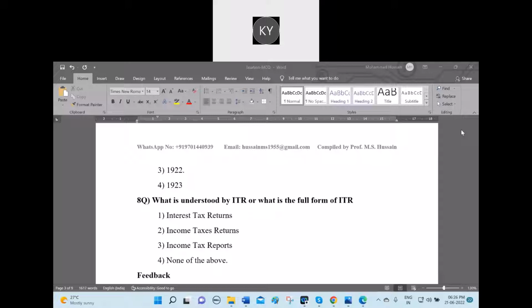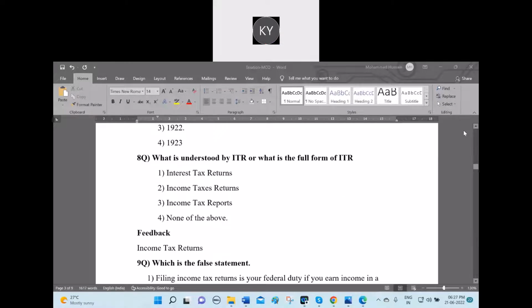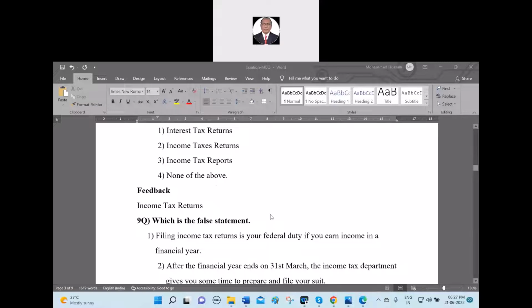Sir, answer is income tax returns, option 2. Income tax returns, that is your answer? Yes. No, sir, first one, interest tax returns, is not income tax returns. None of the above, sir? Option 3, sir. None of the above is the right answer. What is the exact answer? Income tax return. Whether it is there in the 4 options? No. So the answer is none of the above, income tax returns is the right answer.